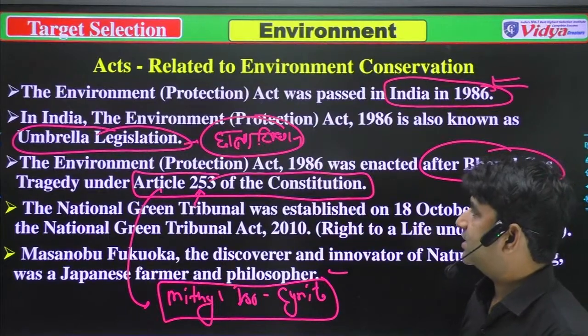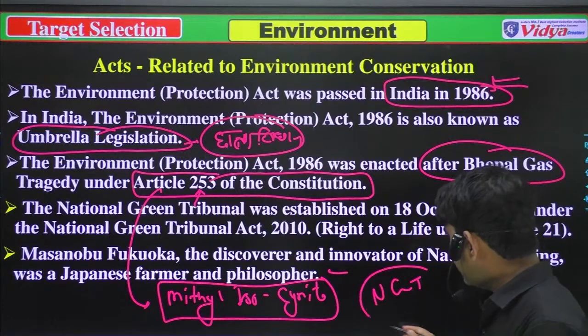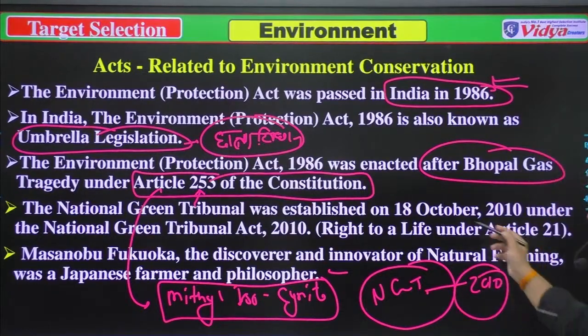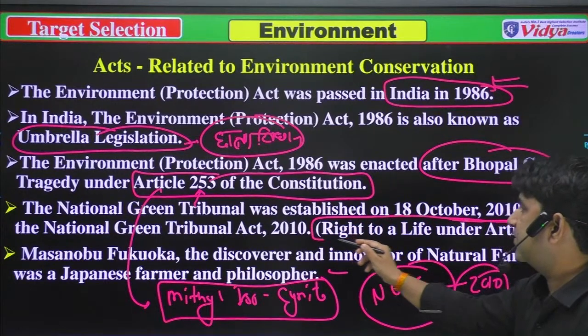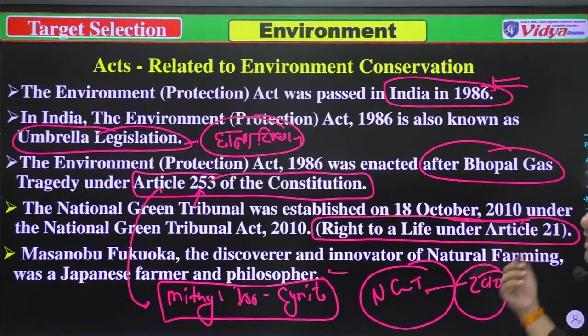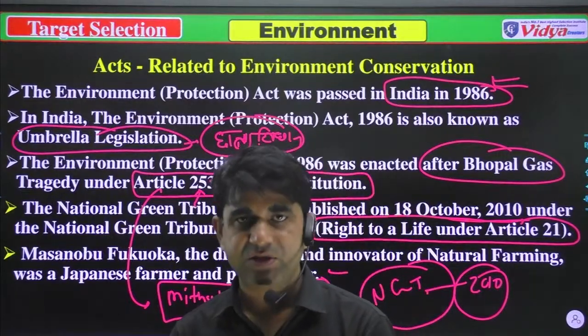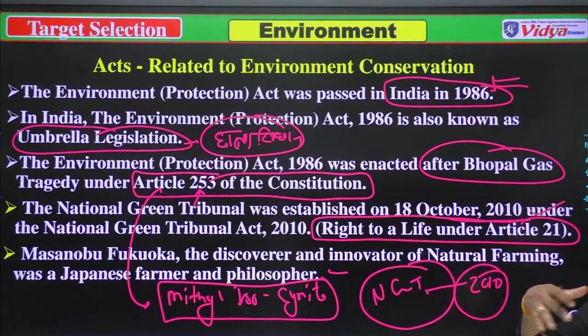Next is the National Green Tribunal, known as NGT. The question was asked, when was the NGT established? It was established in 2010, under the National Green Tribunal Act 2010. It was established for the right to life, under Article 21. If you know about your fundamental rights, Article 21 is the right to life, and due to this article the NGT was established.